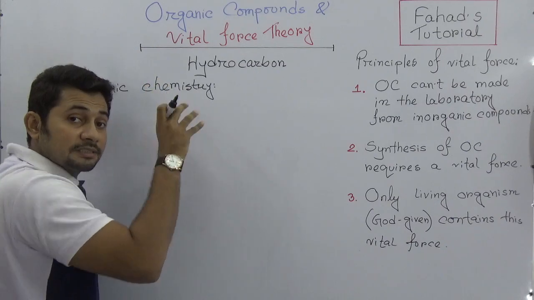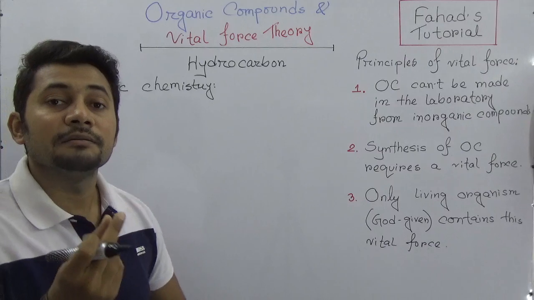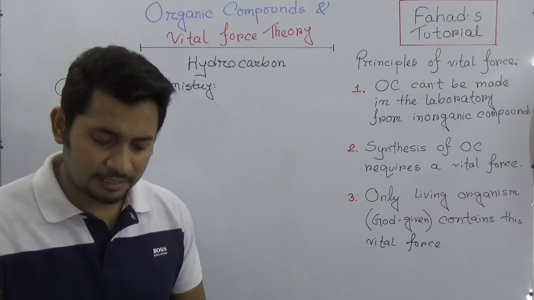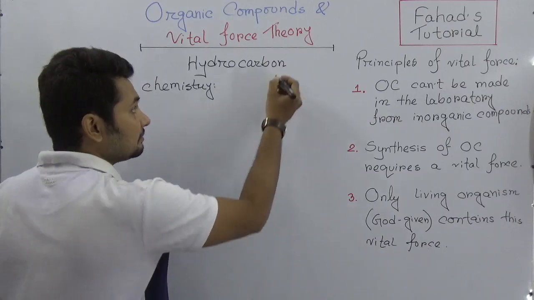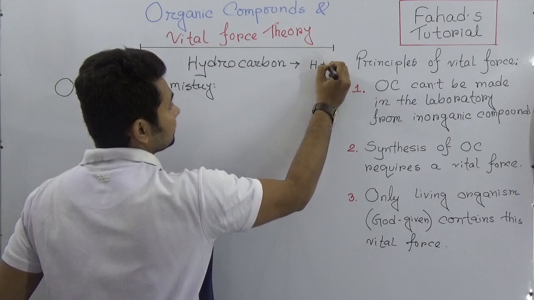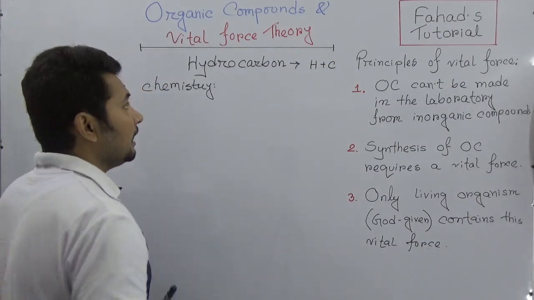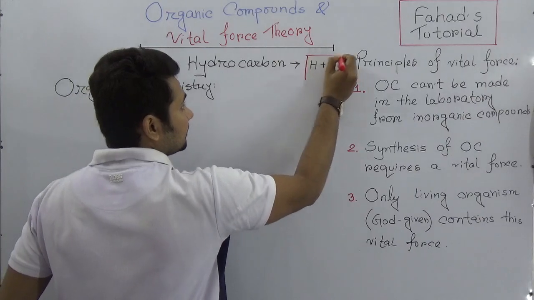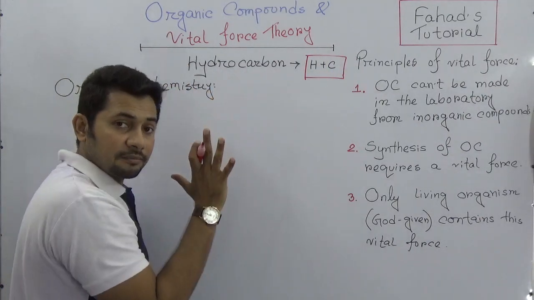So organic chemistry is that branch where hydrocarbons are the main focus. So what are hydrocarbons? Hydrocarbons are nothing but compounds that are a combination of hydrogen and carbon. Those compounds made of hydrogen and carbon are called hydrocarbons.